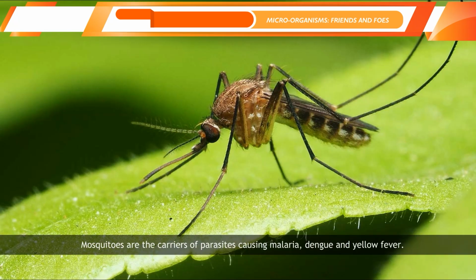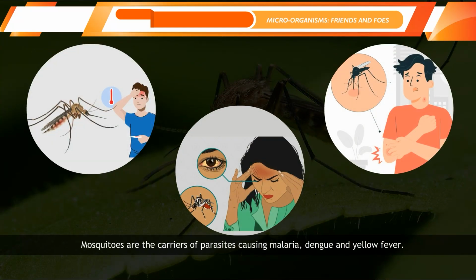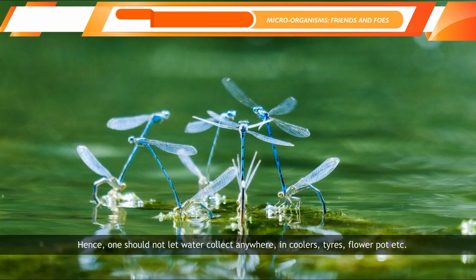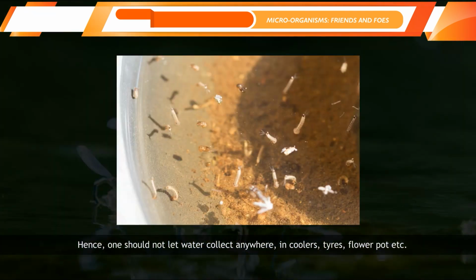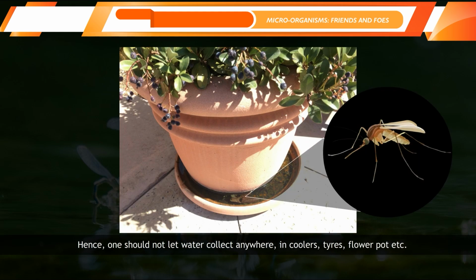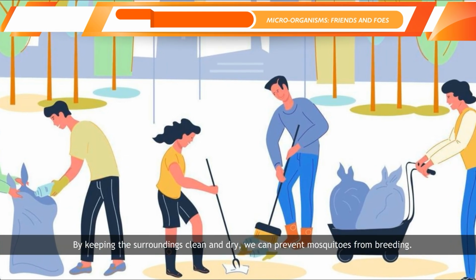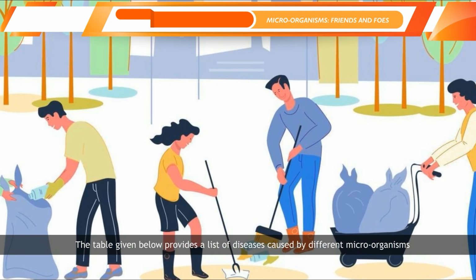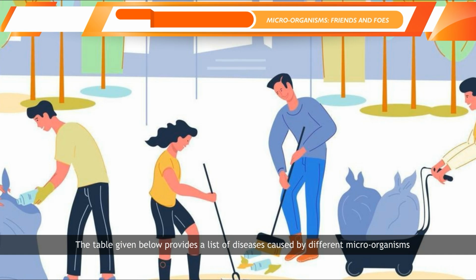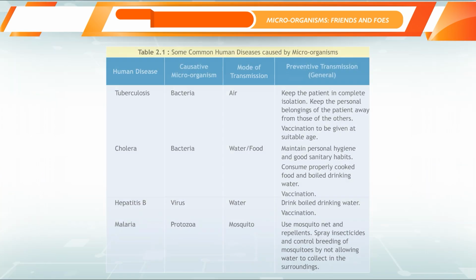Mosquitoes are the carriers of parasites causing malaria, dengue, and yellow fever. All mosquitoes breed in water, hence one should not let water collect anywhere, in coolers, tires, flower pots, etc. By keeping the surroundings clean and dry, we can prevent mosquitoes from breeding. The table given below provides a list of diseases caused by different microorganisms and their modes of transmission.